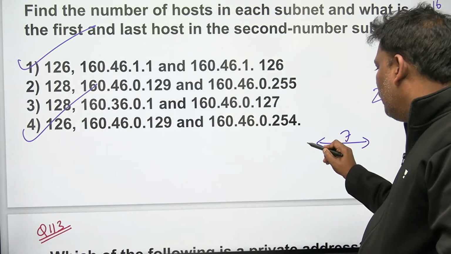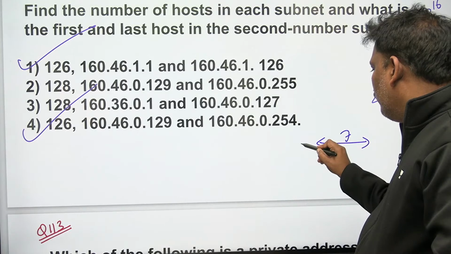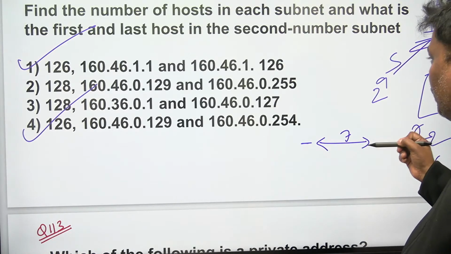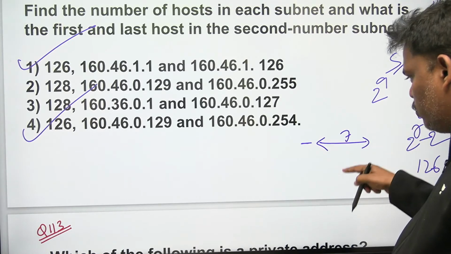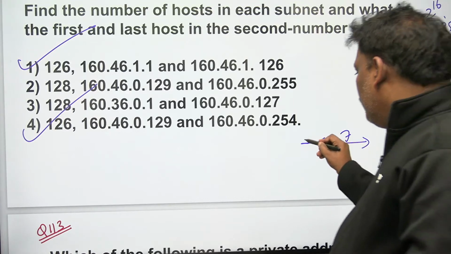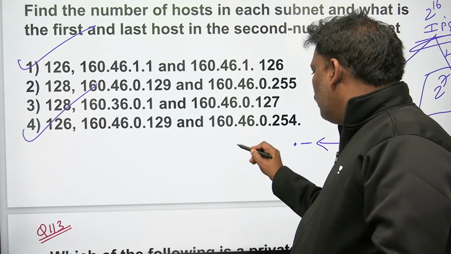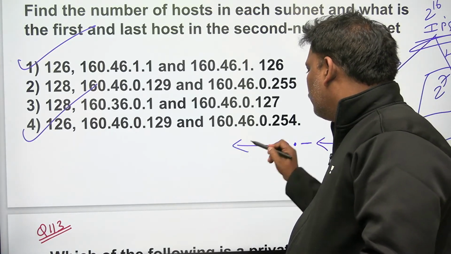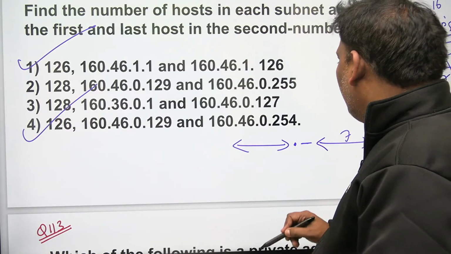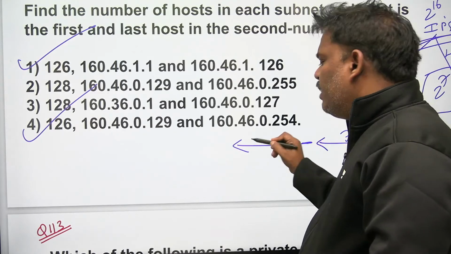I think there is 1 bit here, this 1 bit I will fill. Totally 8, right? The last octet contains 8 bits, 7 bits for host. So 1 bit is going to be the subnet number. Here 8 bits belong to the subnet. Totally 9 bits: 1 here, 8 there.